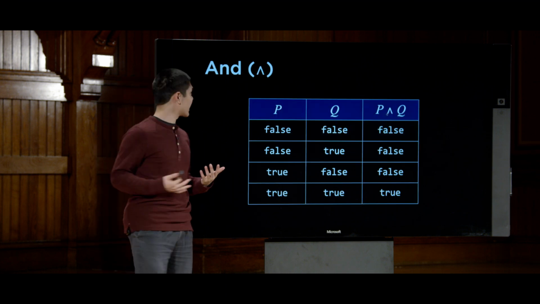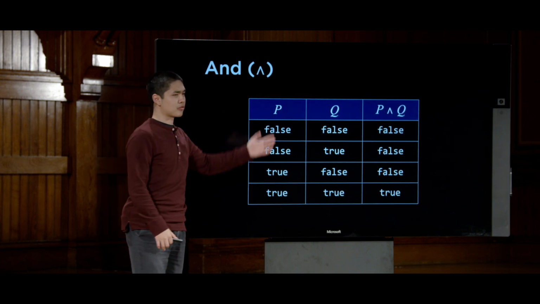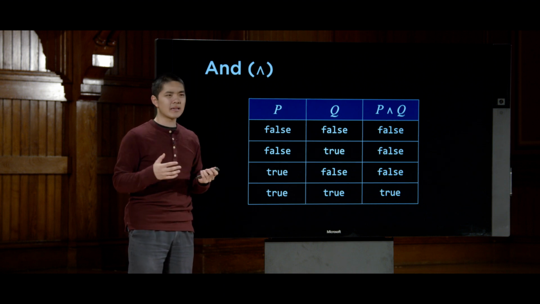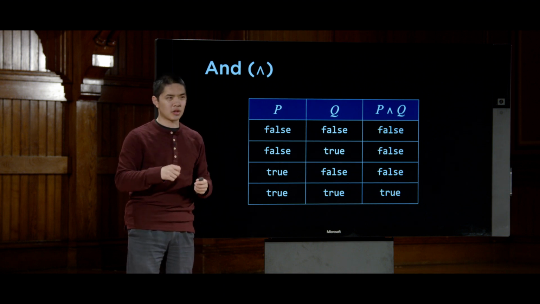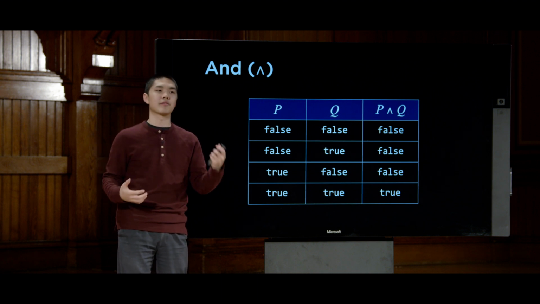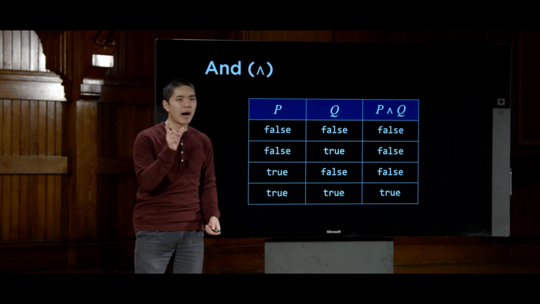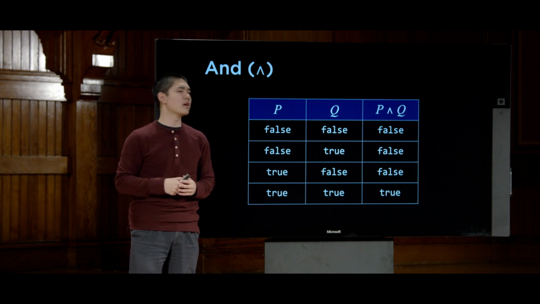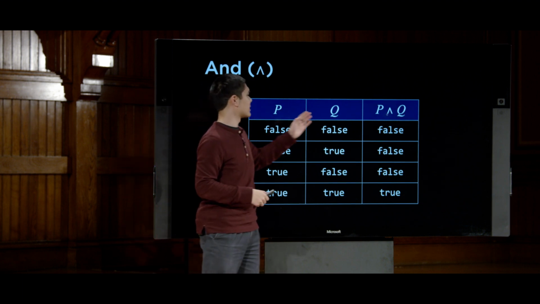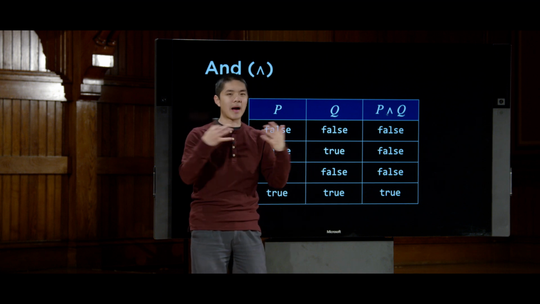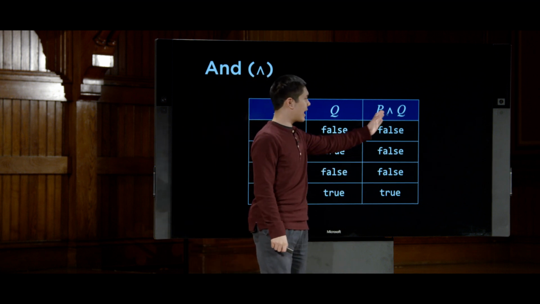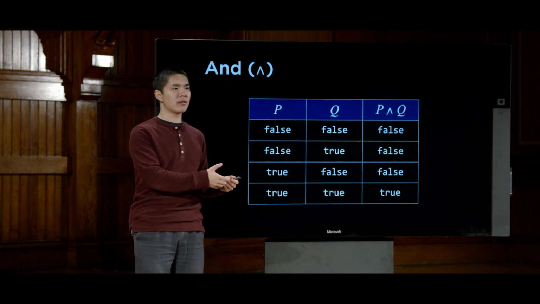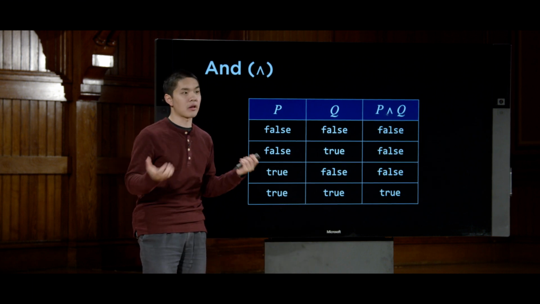Next up, and also very English-like, is this idea of and, represented by this upside-down V shape or this point shape. And, as opposed to just taking a single argument, the way not does, we have P and we have not P, and is going to combine 2 different sentences in propositional logic together. So I might have one sentence P and another sentence Q, and I want to combine them together to say P and Q. And the general logic for what P and Q means is it means that both of its operands are true.